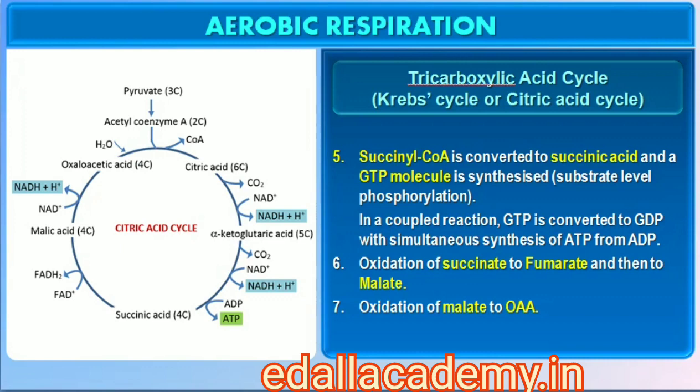During the conversion of succinyl CoA to succinic acid, a molecule of GTP is synthesized. This is a substrate-level phosphorylation. In a coupled reaction, GTP is converted to GDP with the simultaneous synthesis of ATP from ADP.